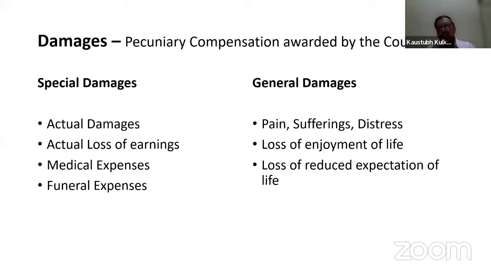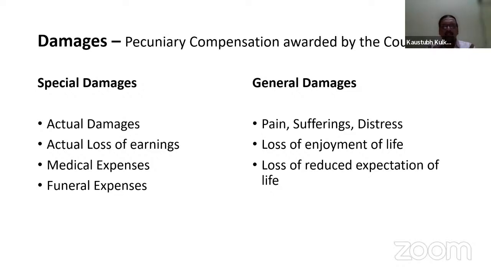So this again reduces the expectation of his life for his career, as well as due to the accident. If he could have enjoyed life up to say 80 years, it may come down to 70, 65, whatever, because of the accident. So if the injury is so much that the expectation of life is reduced by a number of years, that is also to be counted under general damages.